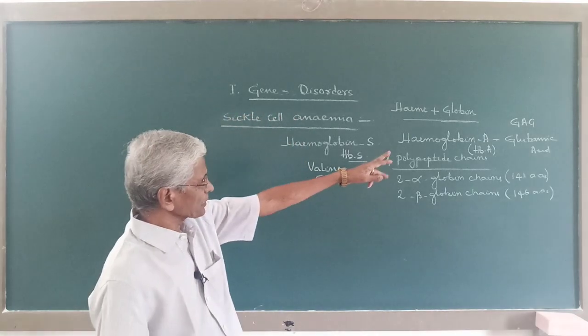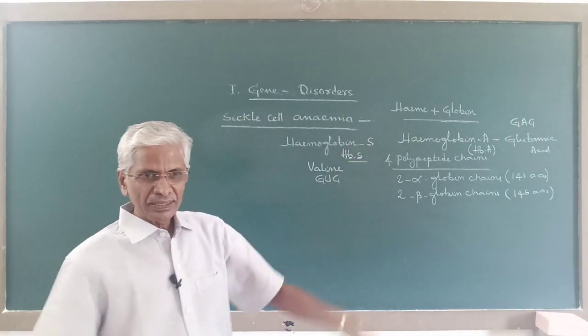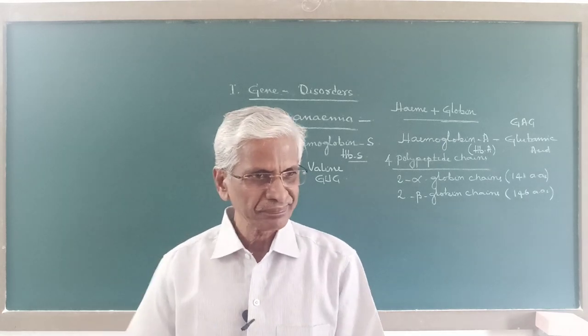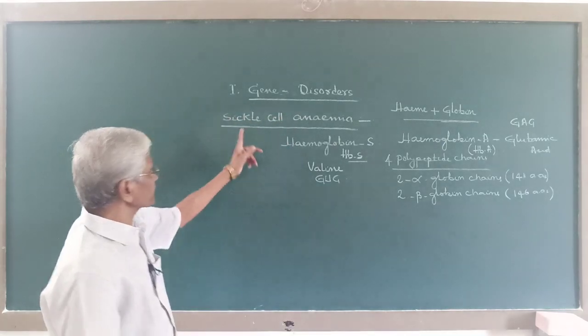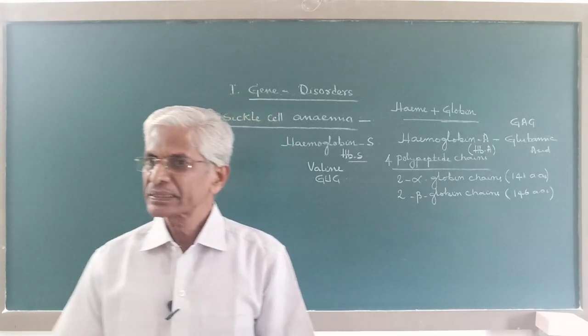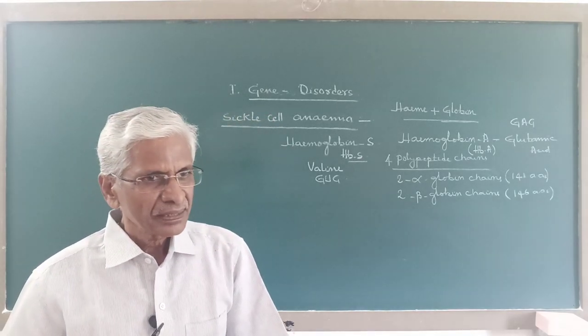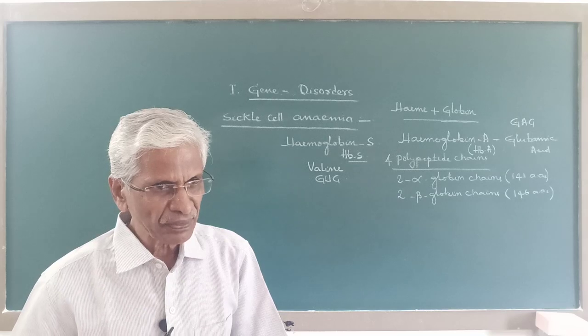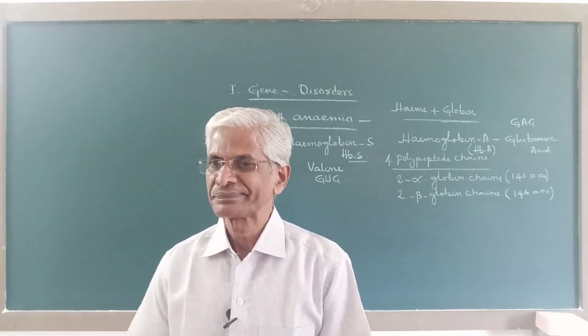So here there is only one nitrogen base change, and hence sickle cell anemia is an example for point mutation.